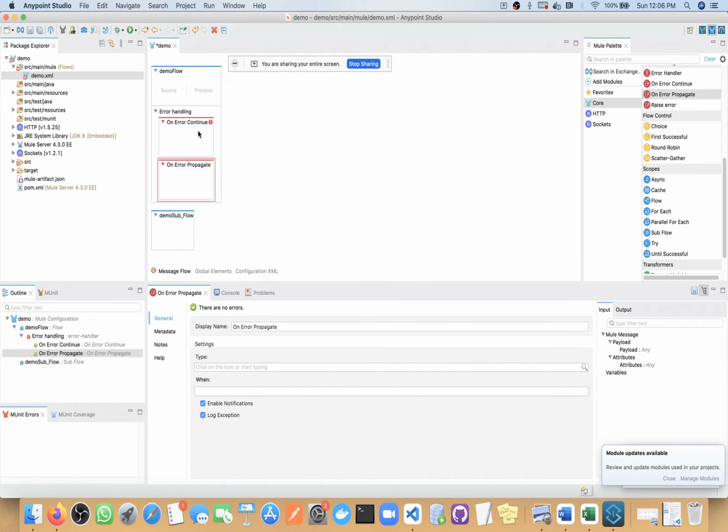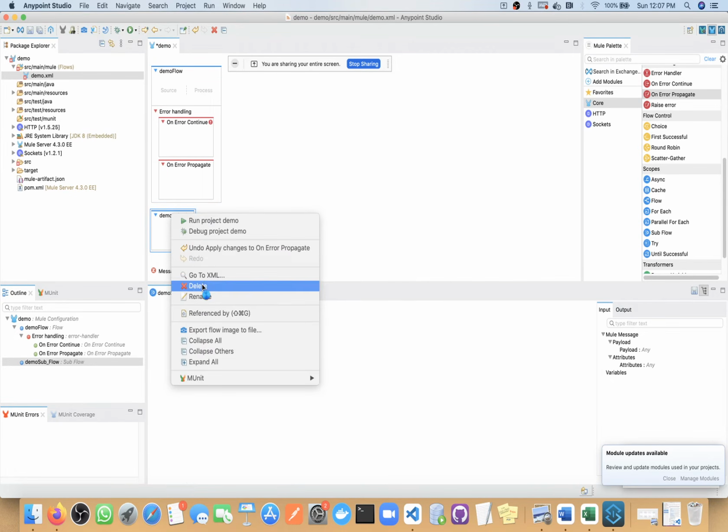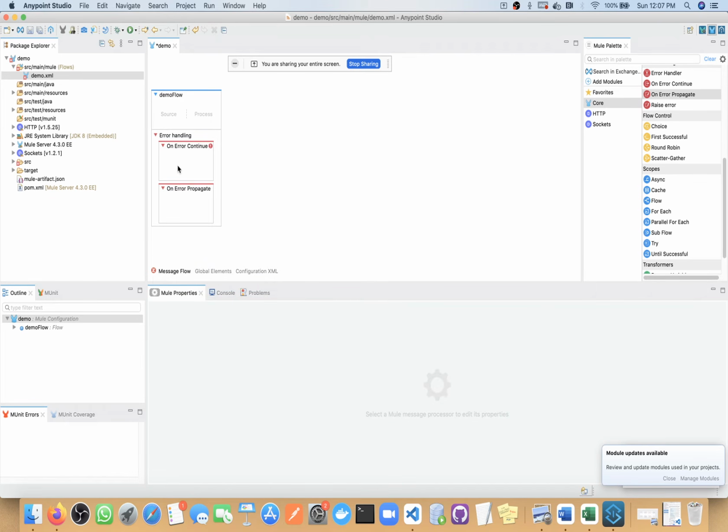Okay, so the only difference is this. On error continue catches the error and sends a success response. On error propagate catches the error and sends an error response. So this is the difference between the on error continue and on error propagate components.